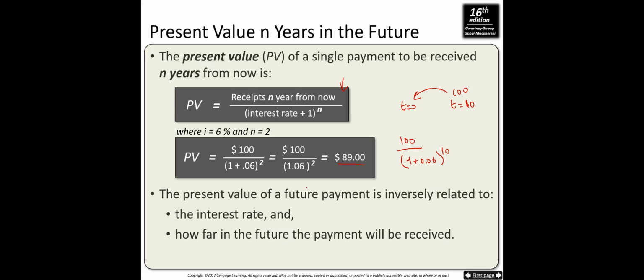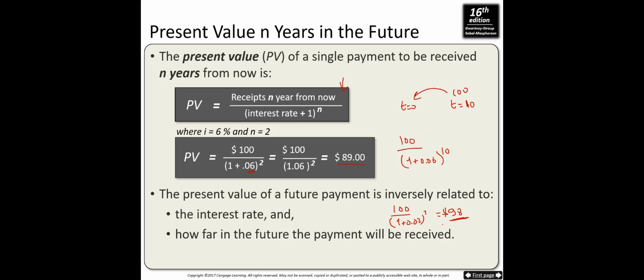So the present value of a future payment is inversely related to the interest rate. Here we use the 6% interest rate, but if instead we use a 2% interest rate and want to find the present value of $100 received 1 year from today, it's going to be $98.